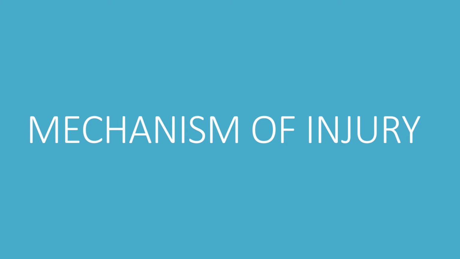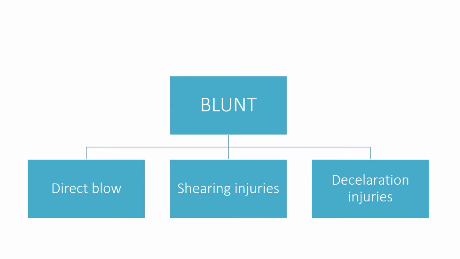Okay, we're going to continue with our second part of the lecture. Here I'm going to talk about the mechanism of injury for abdominal and pelvic trauma. For abdominal trauma, the first mechanism of injury is blunt.